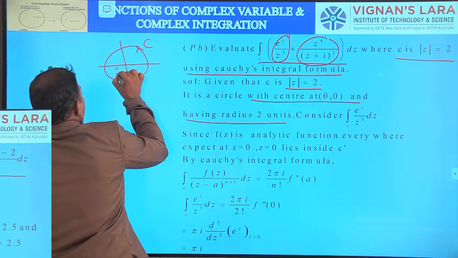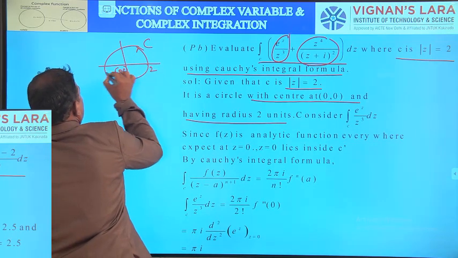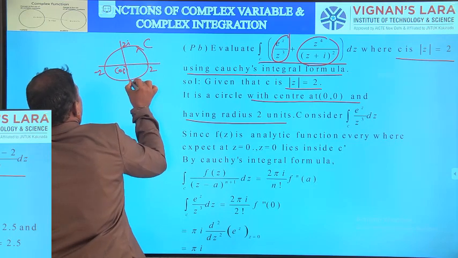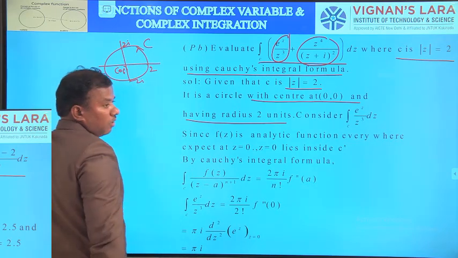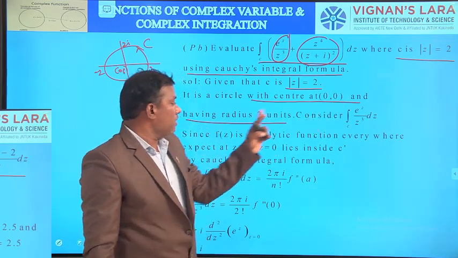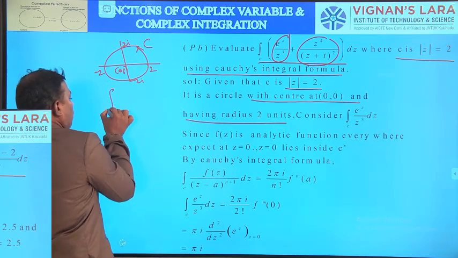What is a? A is 2. The center is 0, 0 and the radius is 2. What is f of z? f of z is 2z square minus z minus 2. So that is 2 pi i into f of 2. The curve C is a circle with center at 0, 0 and radius 2 units. Then consider 8 minus 4, which is 4. So the answer is 8 pi i.